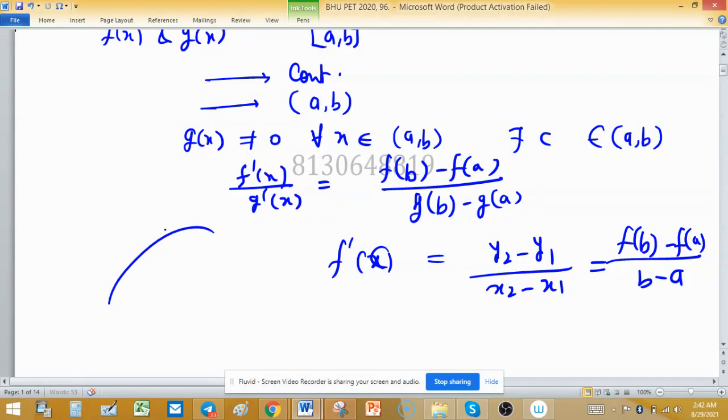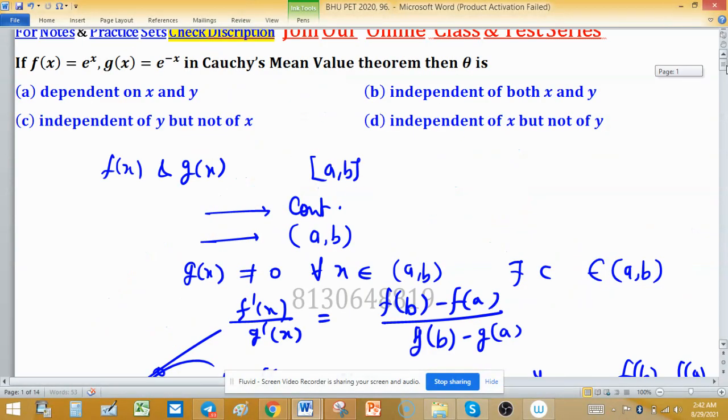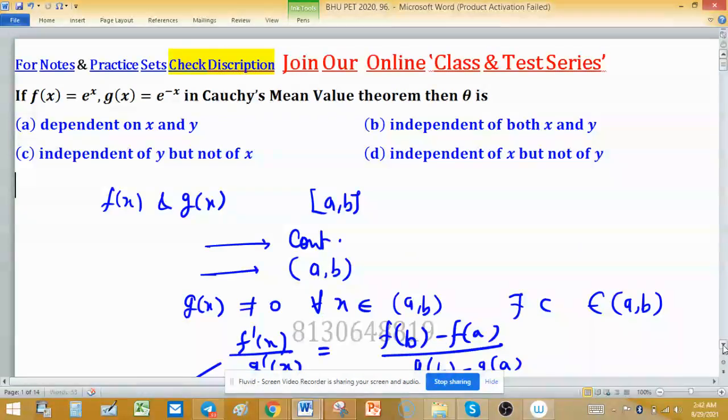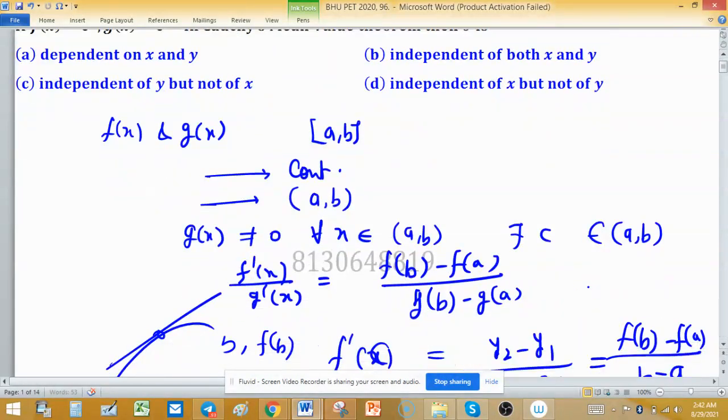Actually we are taking the slope with the help of the endpoints. Suppose this is a function and I am interested in finding the slope between these points, where this is a and b, so the coordinate will be (b, f(b)), and this coordinate will be (a, f(a)). So its slope we can easily find out: f(b) minus f(a) upon b minus a. So we are only interested in Cauchy mean value theorem, and using it we have to use this formula.